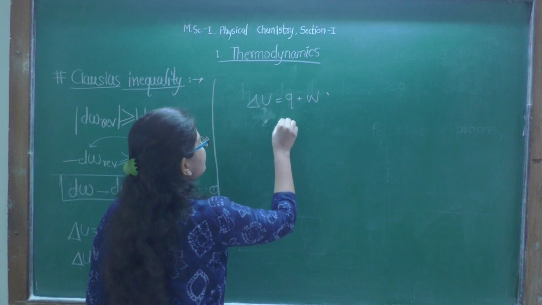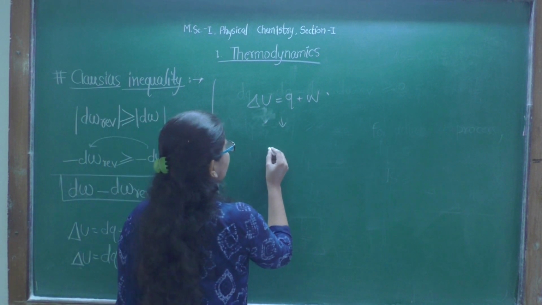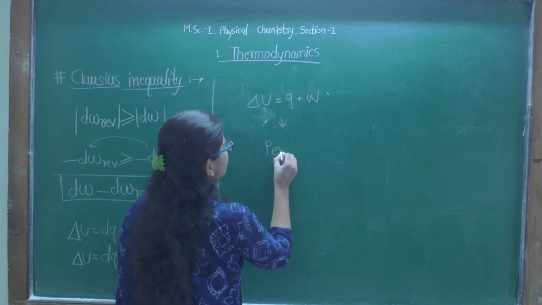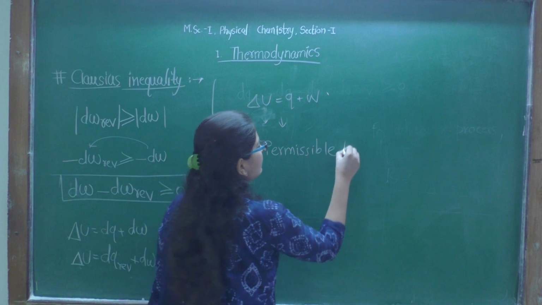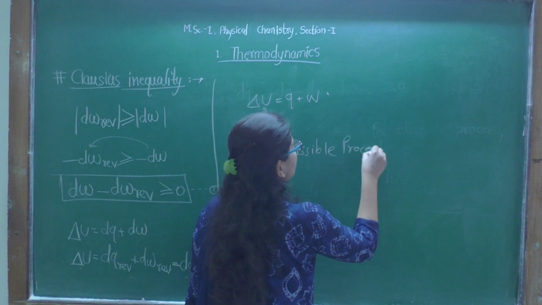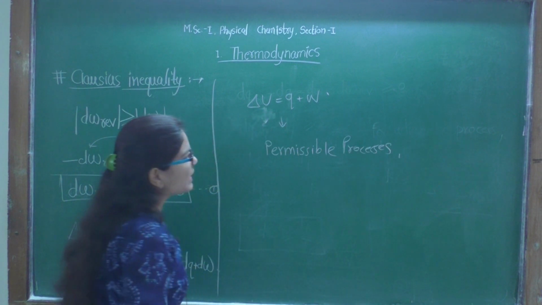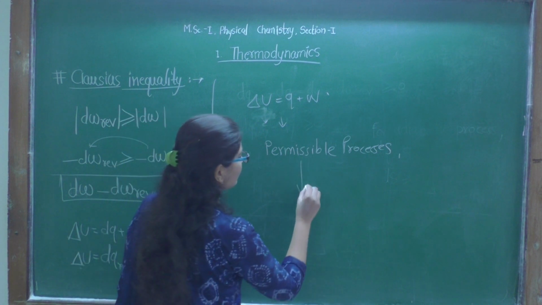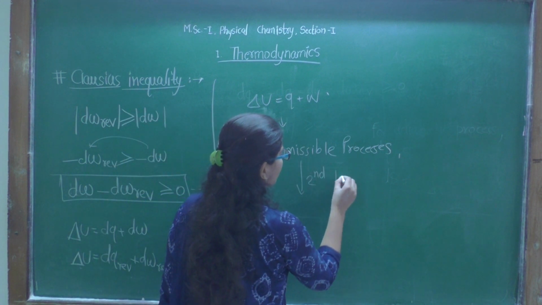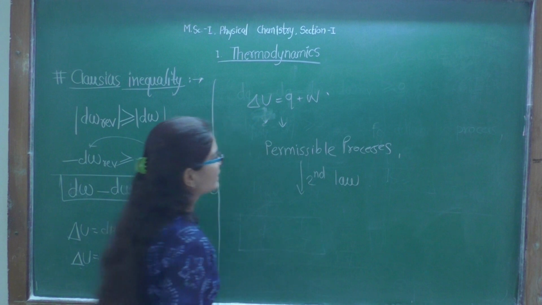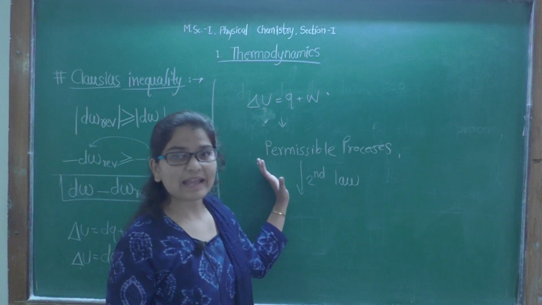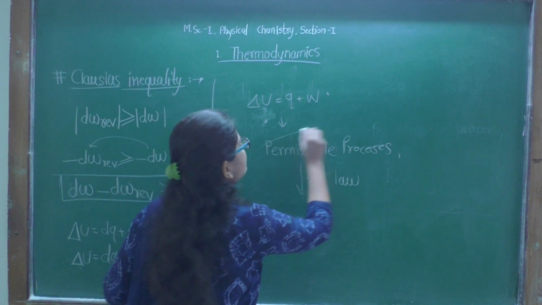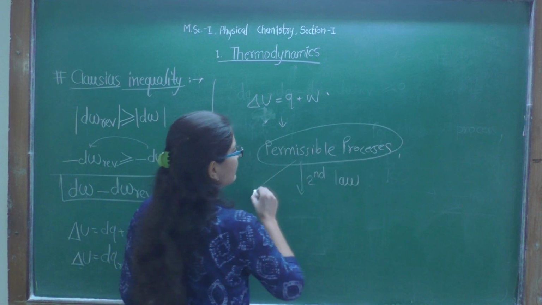By this law we get the permissible processes, but with the help of the second law we get knowledge about spontaneous processes among these permissible processes.